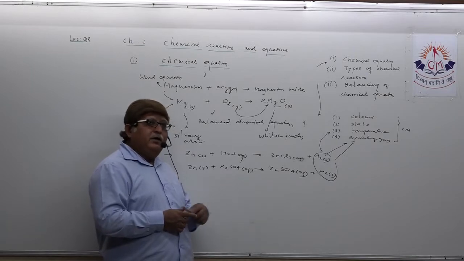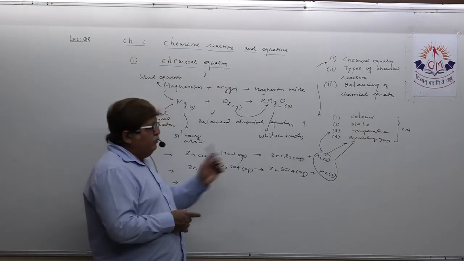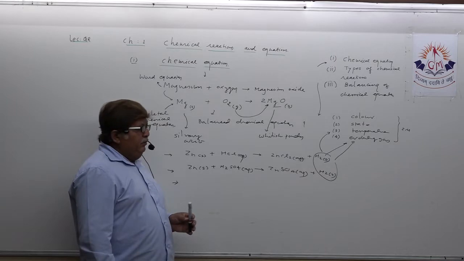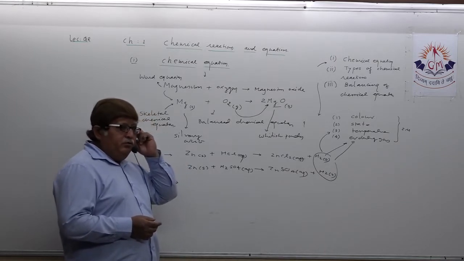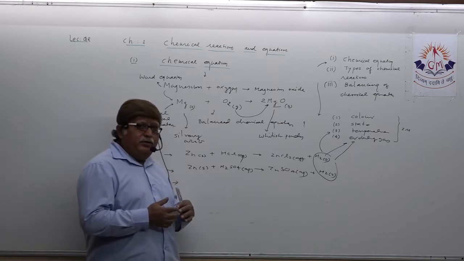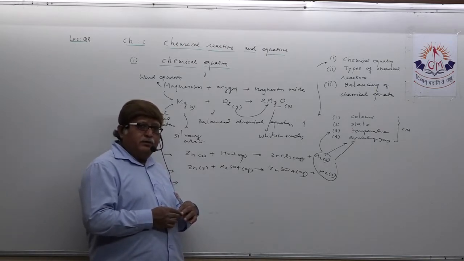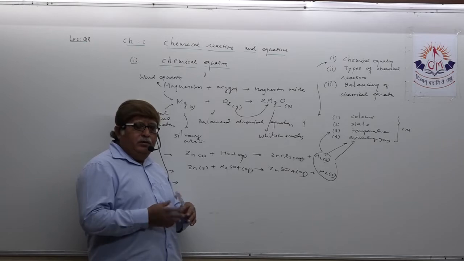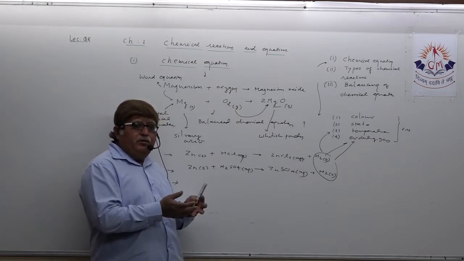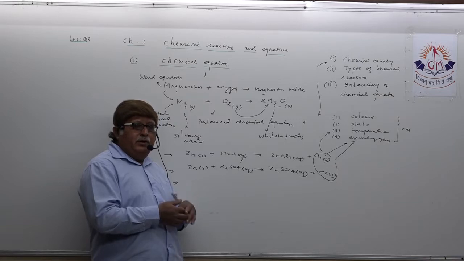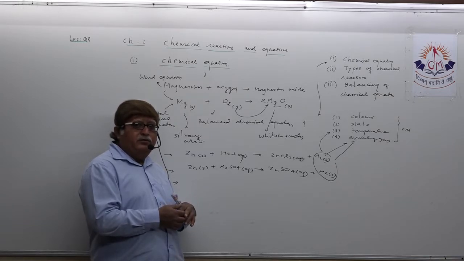So during any chemical reaction this is going to happen: color changes, state changes, temperature also rises, sometimes temperature decreases also. Understand? Depending on which type of chemical reaction it is, either an exothermic or an endothermic chemical reaction.